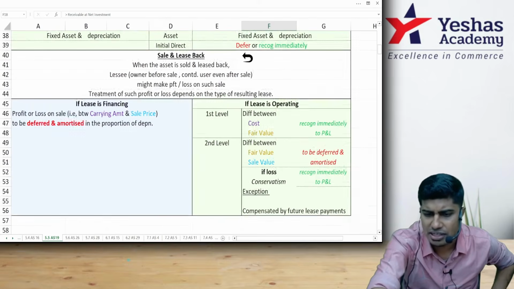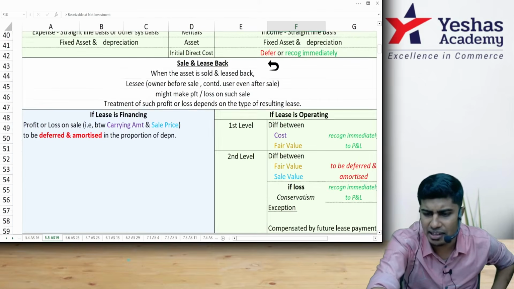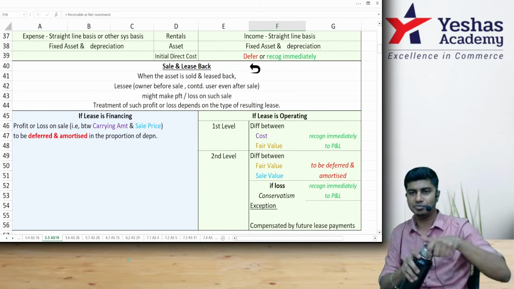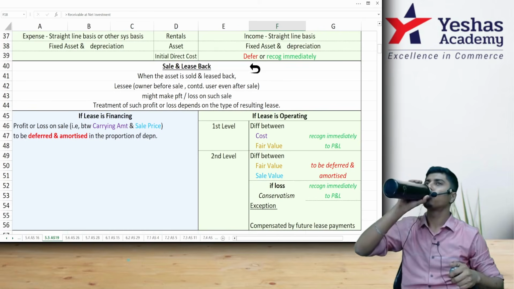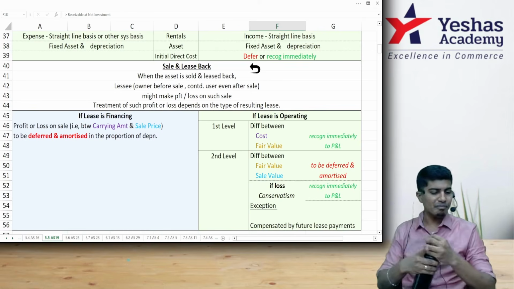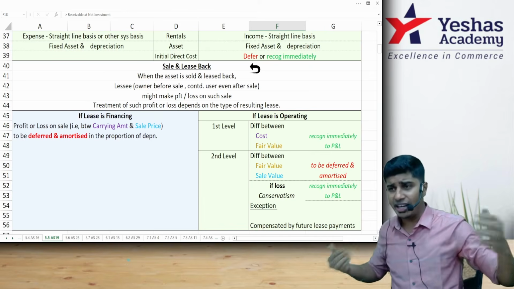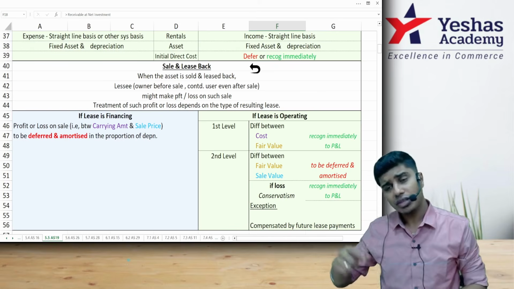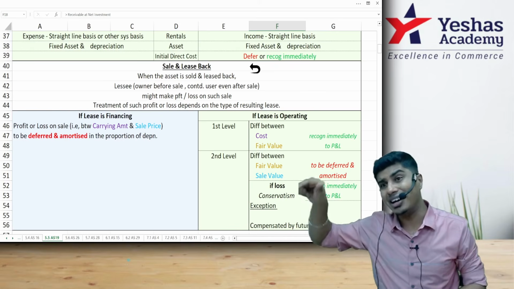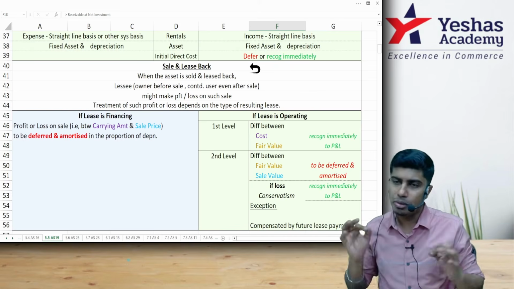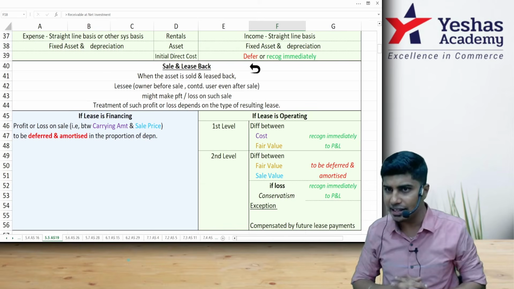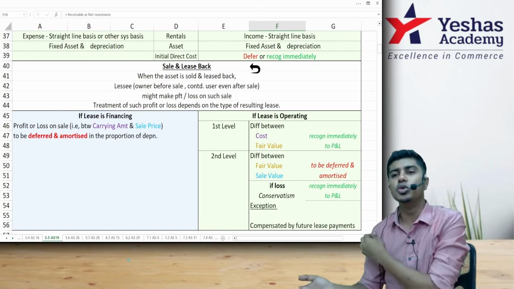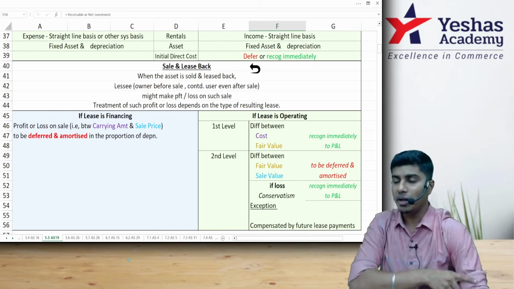What is sale and leaseback? Sale and leaseback is where I am not wise at the beginning, but later I become smart. At the beginning, when I raised enough money, I should have taken that money for working capital management and I should have taken the asset on rent. I should not have purchased the asset, because taking the asset on lease or rent is an ideal thing. You don't have to show the asset in balance sheet. You don't have to charge depreciation. You don't have to put huge investment. Basically, you pay the money in installments.